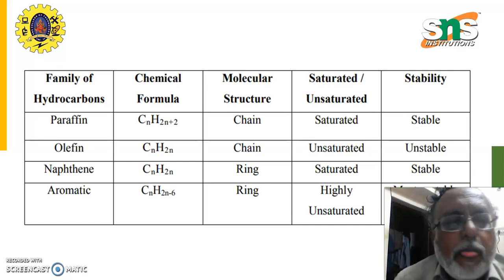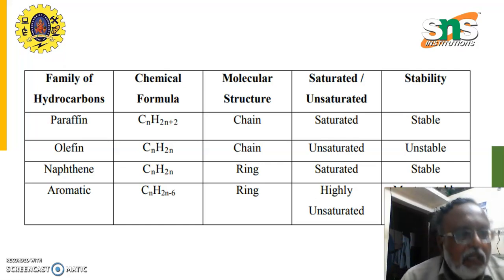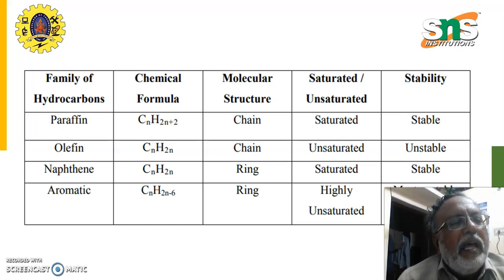The family of hydrocarbons are said as paraffin, olefin, naphthalene as well as aromatic.